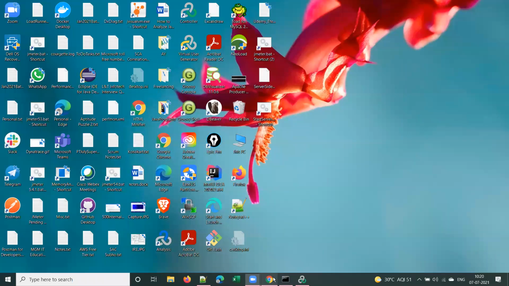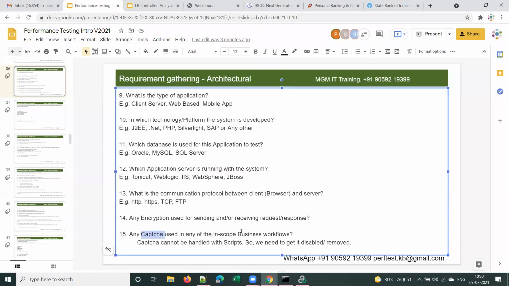That's why in the requirement gathering phase, you have to ask the client if there is any captcha used in any of the business flows. This is the reason captchas cannot be handled with script. So we need to get it disabled or removed or static. Static means which doesn't change. I hope everyone knows the meaning of static.